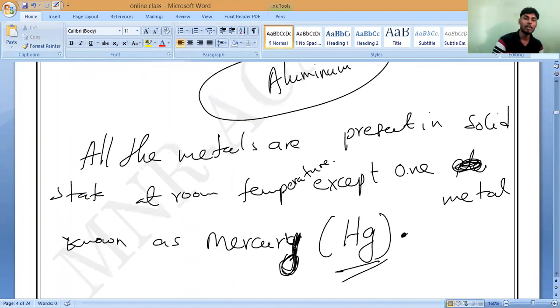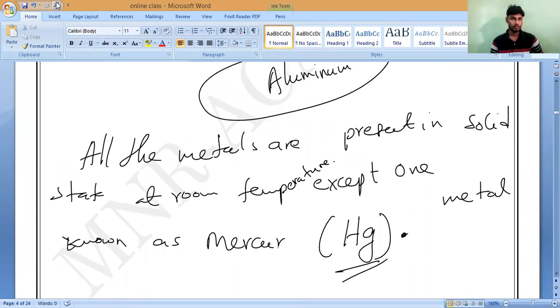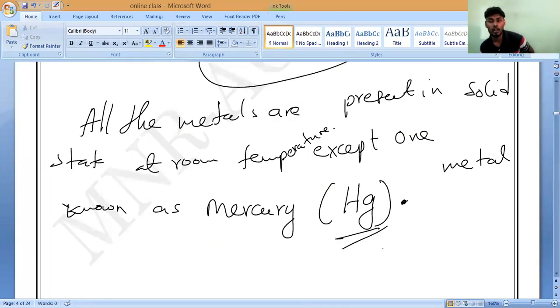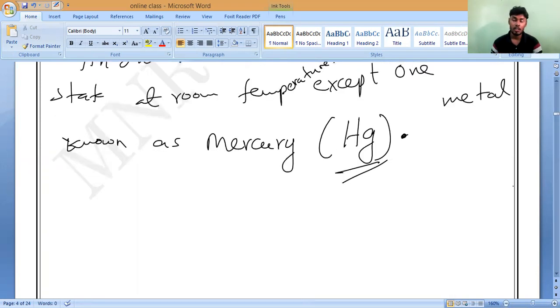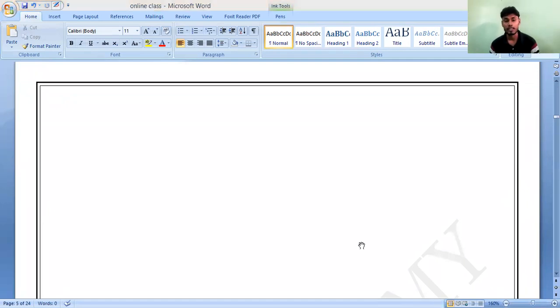And all these metals are present in which state? All the metals are present in solid state. Only one metal is not, that is called what? Mercury. Understanding? So except mercury, all the metals are present in solid state only. Clear? Any doubt? Ask me. If you understand this, then we are going to study the very important concept called properties of metals.